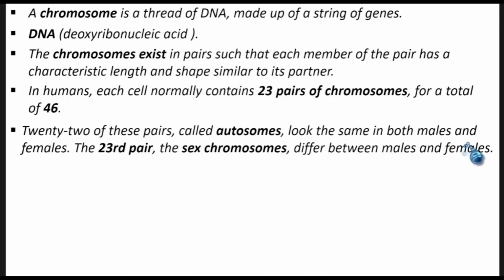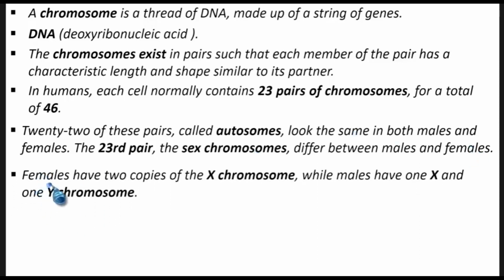So when you count 1 up to 22, they'll be the same in female and male. But as you go to the 23rd chromosome, in a male it will be different from that of a female. That one is the chromosome for sex, which differs between the male and the female. That's why the reproductive organs of the female are different from those of the male, because of that 23rd chromosome. All right, so we are saying that females have 2 copies of the X chromosome, while males have 1 X and 1 Y chromosome.